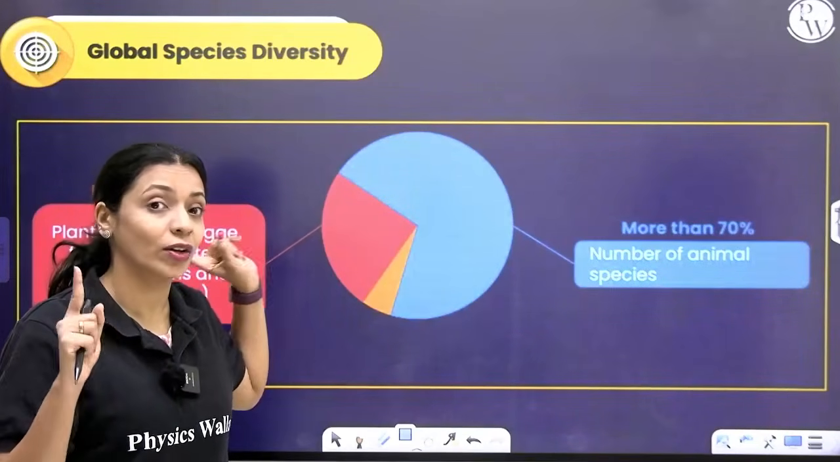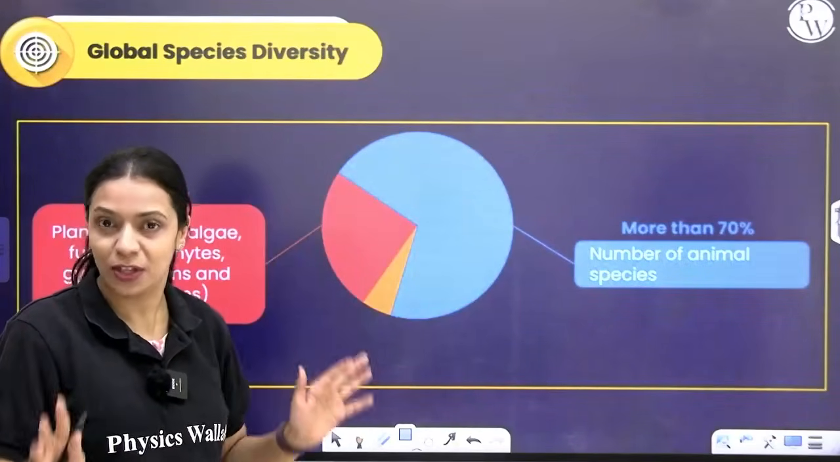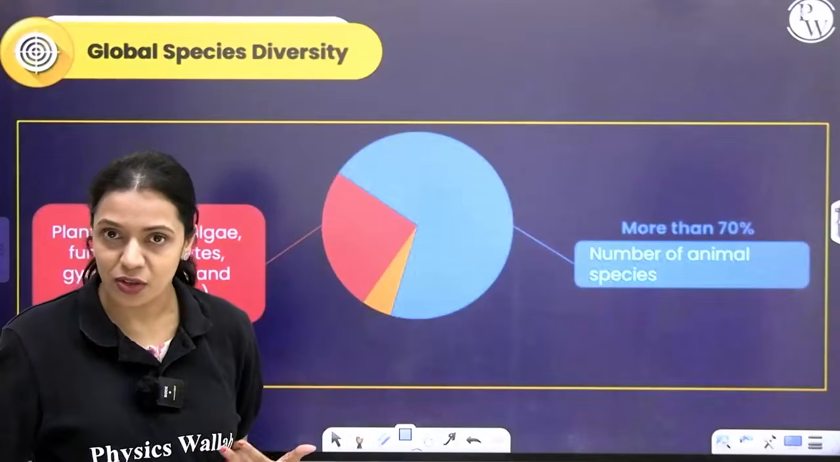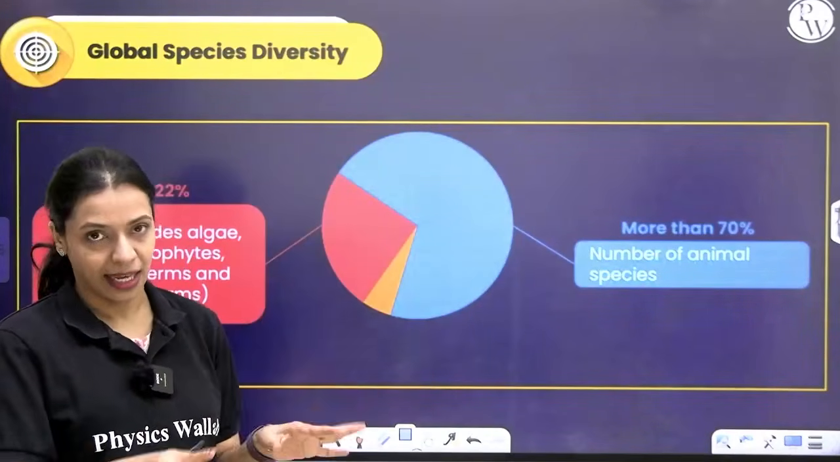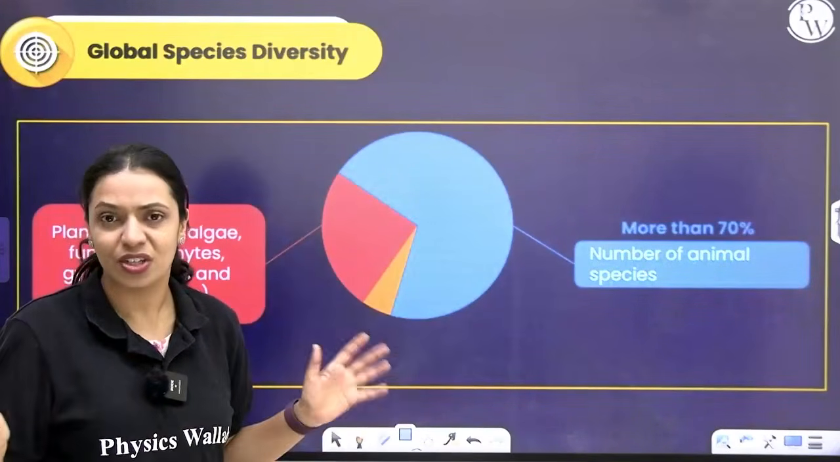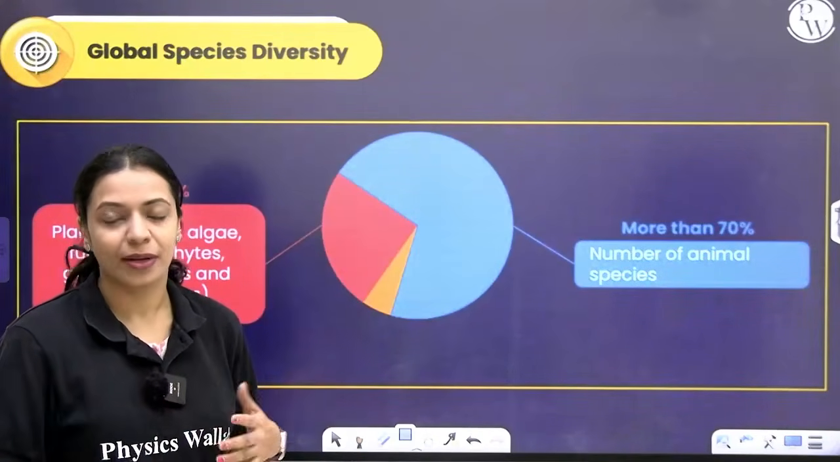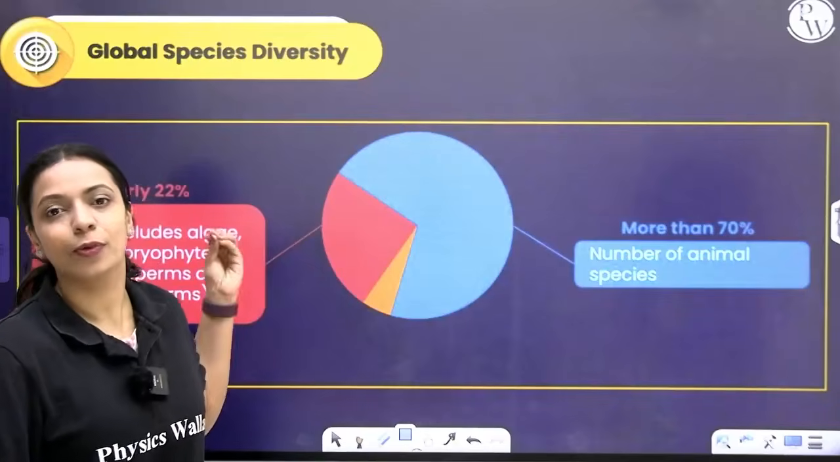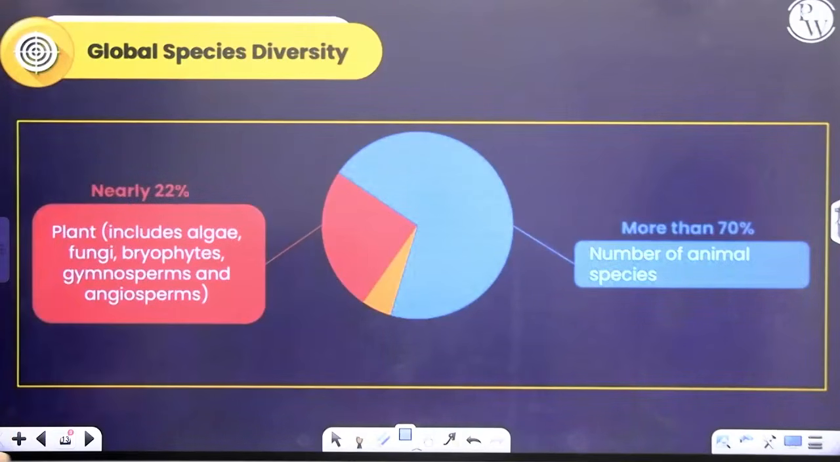Over here I'm not again talking about how many animals are there, how many plants are there. I'm talking about variety, I'm talking about species diversity. How many different species of animals are there, how many different species of plants are there. If you're considering the types of species, then the species diversity of animals is higher. Of all the species that have been described so far, plant, animal, fungi, around 70% or a little more than 70% is animal species, and nearly 22% is plants, and that includes fungi also. Okay, it includes bryophytes, pteridophytes, algae, angiosperms, gymnosperms, fungi, and all of those groups.